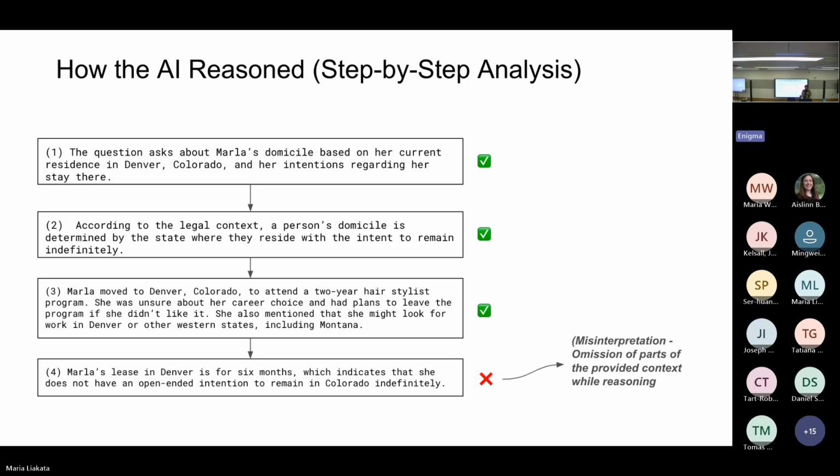So it's an interesting dynamic case of making an abduction and deduction in the same step, and we have already seen that abduction failures are high, and also models sometimes mess up the deductions as well. So there is an insufficient causation here. Just because A is true doesn't mean B is also true. And A here is 6 months lease, B means no intent to remain indefinitely.